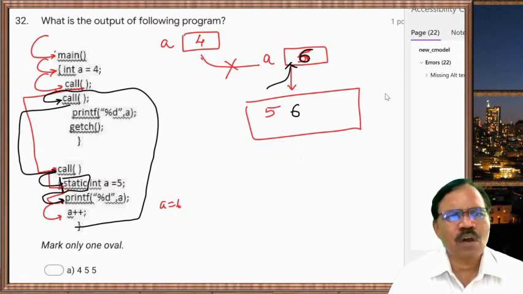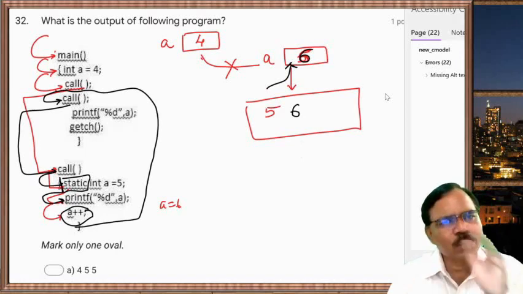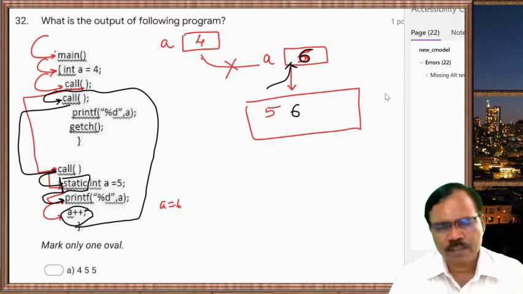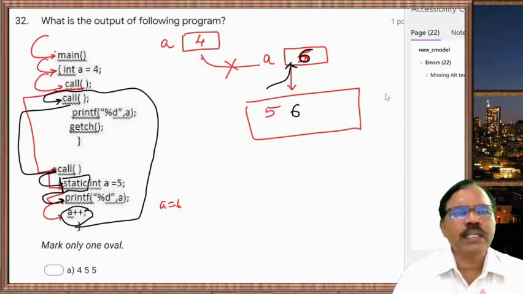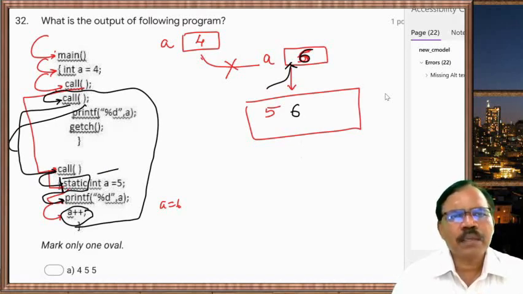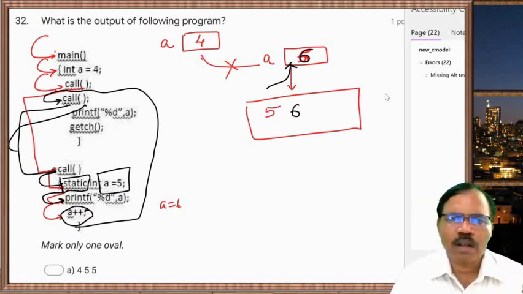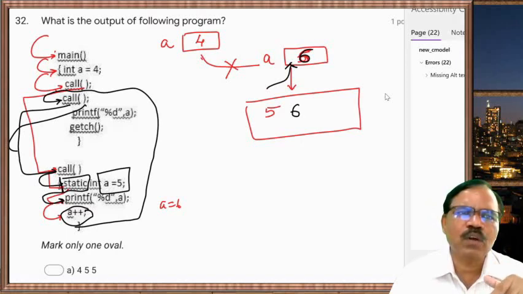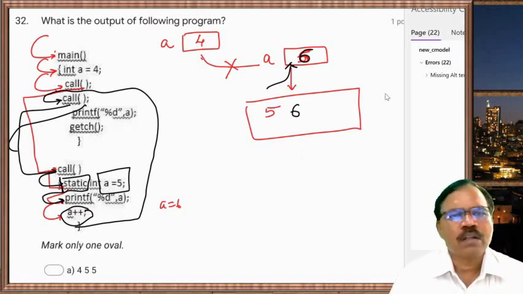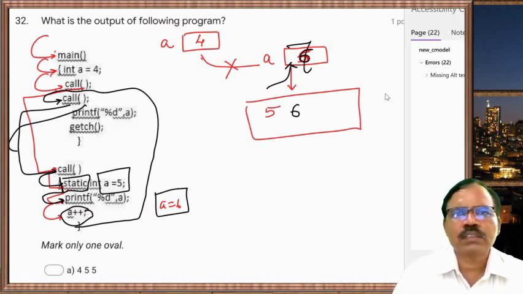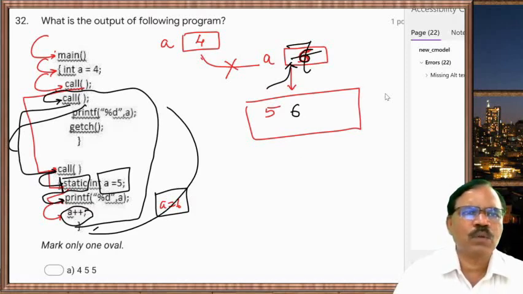So in the first call, the last value of a was 6, and that value remains there. So it maintains that value. So in the next call, a equal to 5 is not initialized again. It will maintain the earlier value. Earlier value of a means the value of a in the earlier call. That value was 6. So 6 is printed, a++, so a becomes 7 and it goes back.